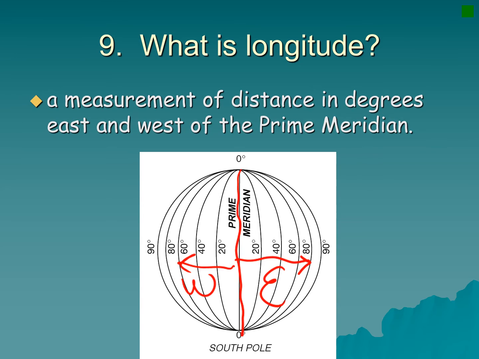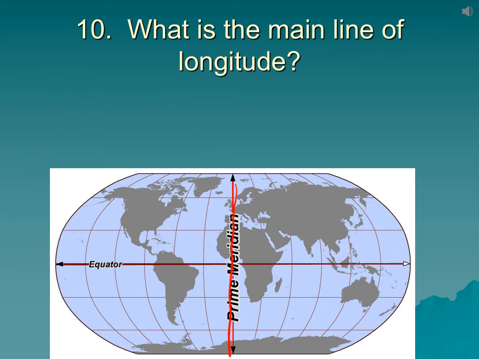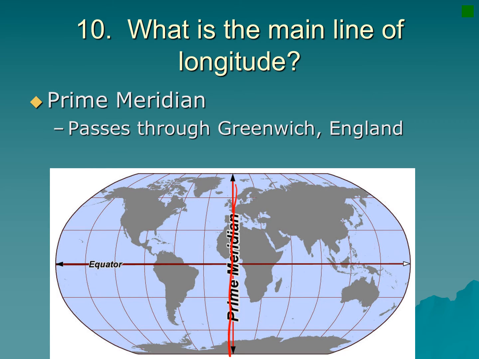What is longitude? Longitude is the measurement of distance in degrees east and west of the prime meridian. Okay, so we have the prime meridian, and we're measuring east and west. What is the main line of longitude?